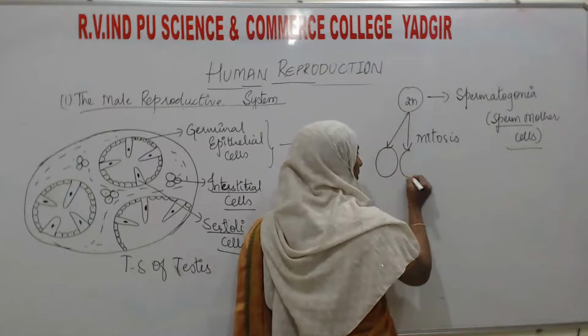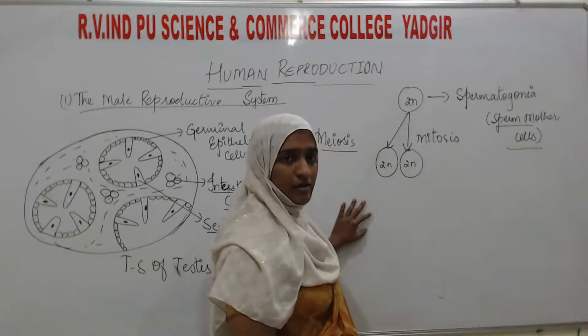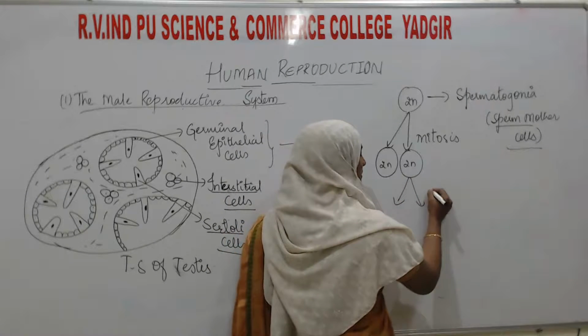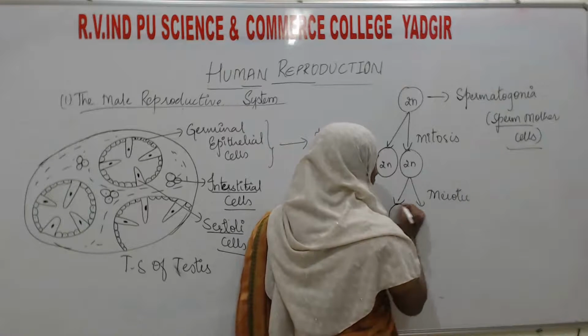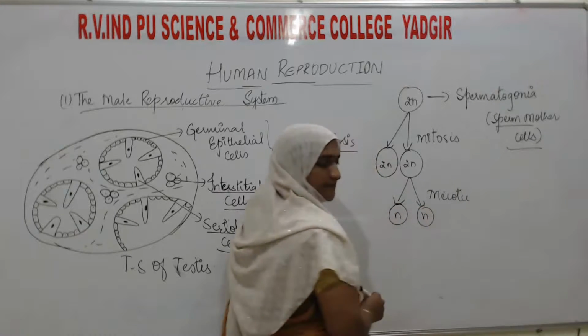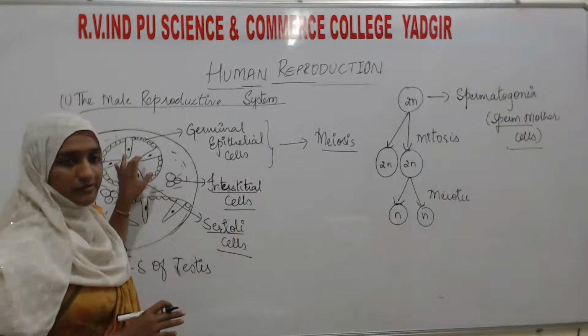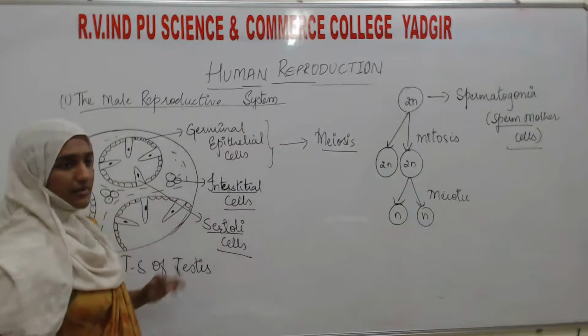If they undergo mitosis, then they will produce diploid cells. Then they will undergo the next division, that is the meiotic division, which will form haploid cells. In spermatogenesis, you will study all details about that flow chart.